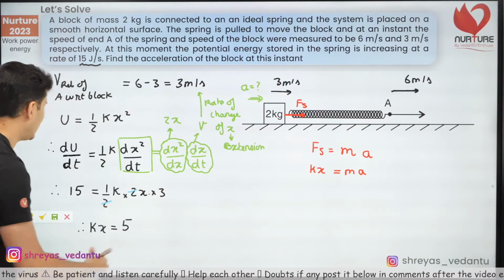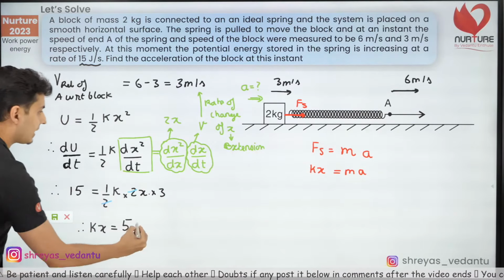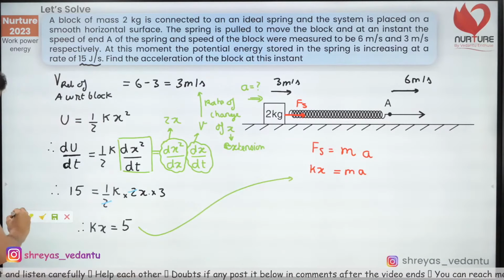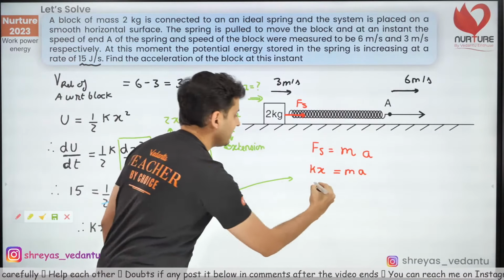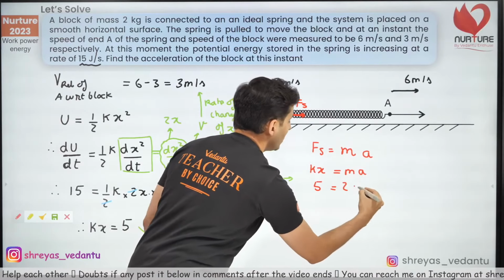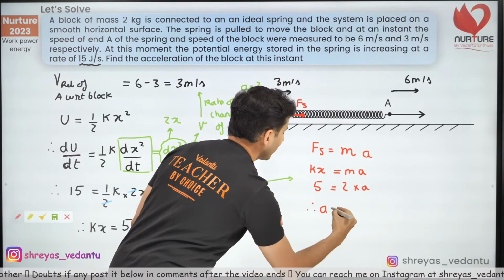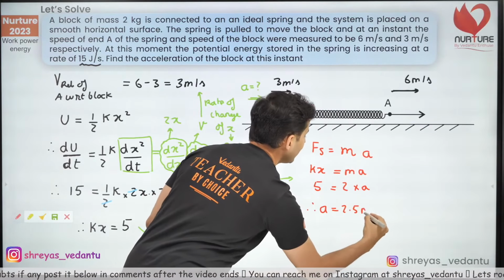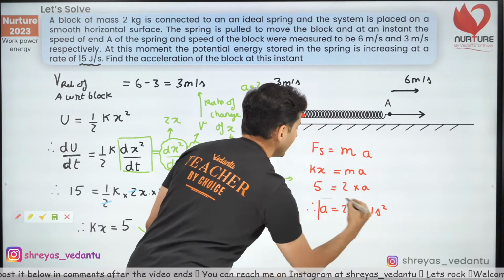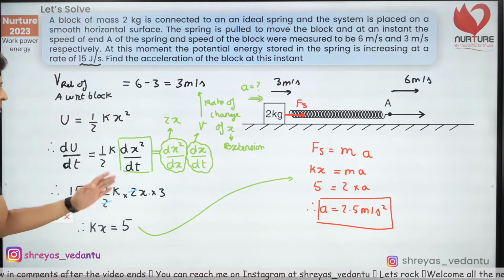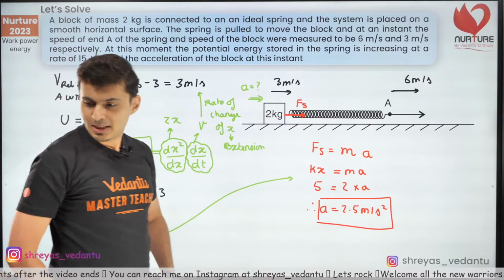Now I can use this value of kx over here, and see guys, what do you get? Kx is nothing but 5, mass is nothing but 2 into acceleration. Therefore, acceleration is 2.5 meters per second square. That is our final answer. What a brilliant question. Yep.